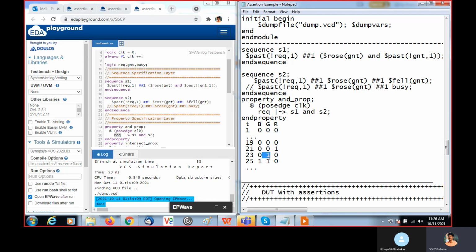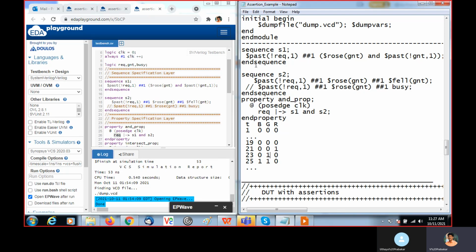It rises from 0 to 1, and $past(grant) is 0. This is grant, and $past with one cycle, here we are mentioning 1, right? So one cycle back, not of grant, that is 0. So both are true: it rises from 0 to 1, and one cycle back the value is 0.